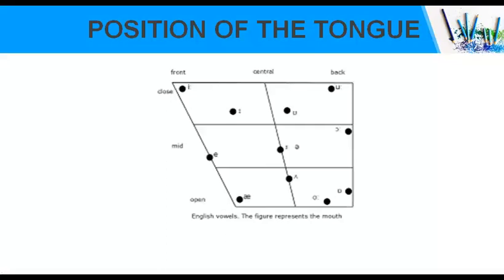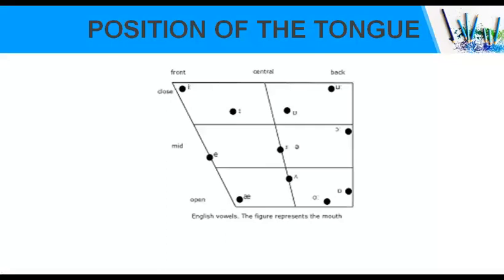Now, if the tongue is in a central position, then the vowels produced in this condition are called central vowels. For example, burn, B-U-R-N, burn, firm, F-I-R-M, firm. Now comes the last position, which is the back vowel. If you have understood front vowel and central vowel, you can guess what the back vowel is.